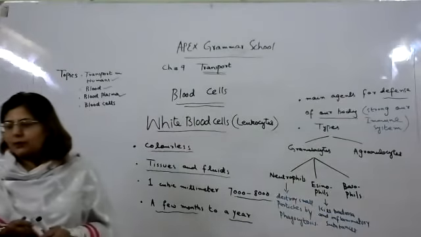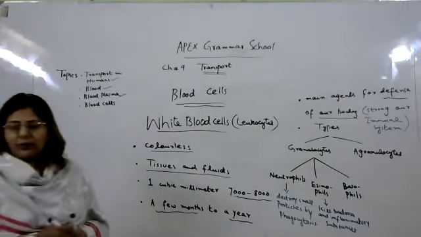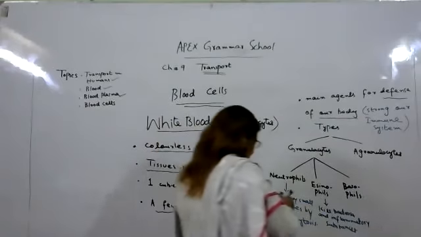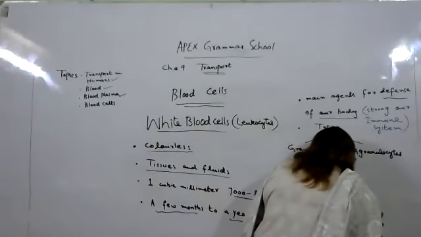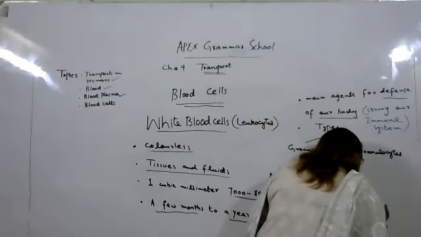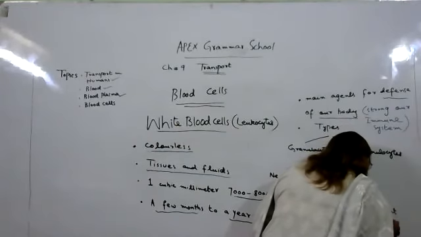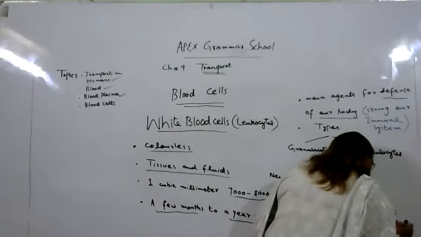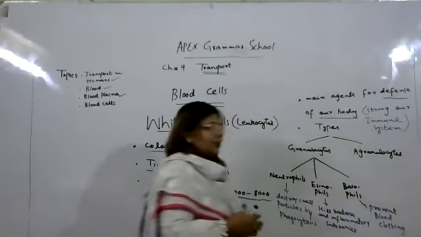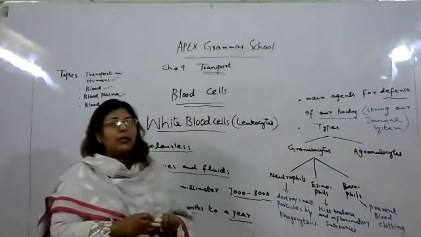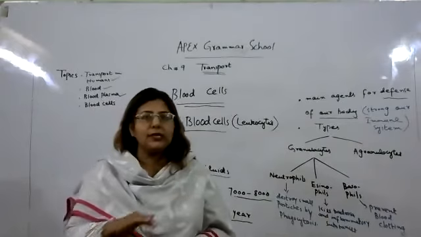Now next is basophils. Its important function is to prevent blood clotting. So what is the meaning of clotting? The meaning of clotting is freezing of the blood.